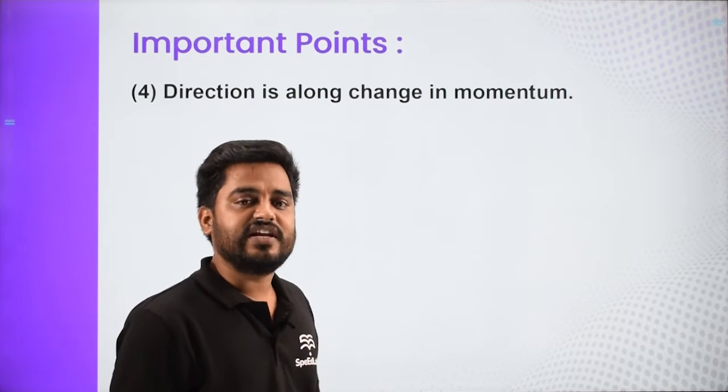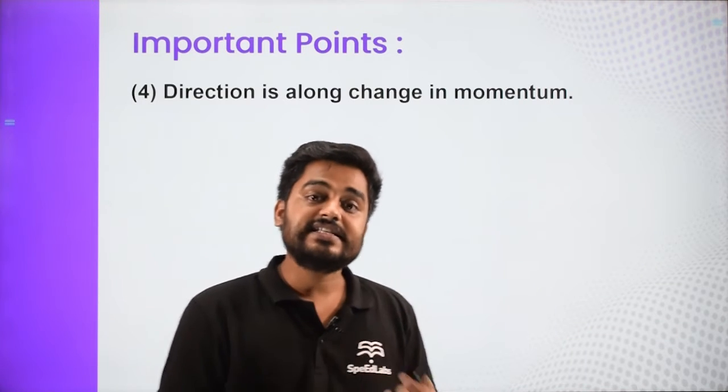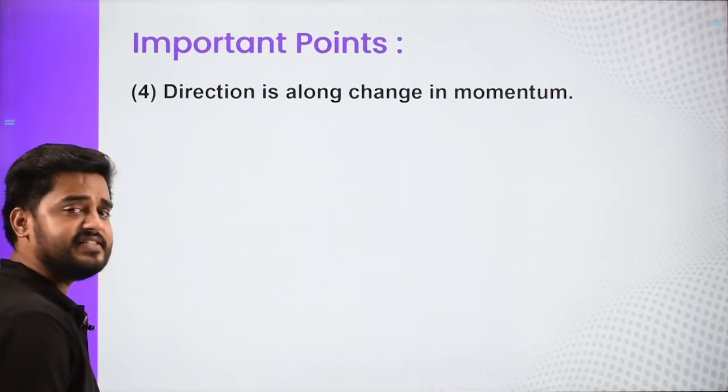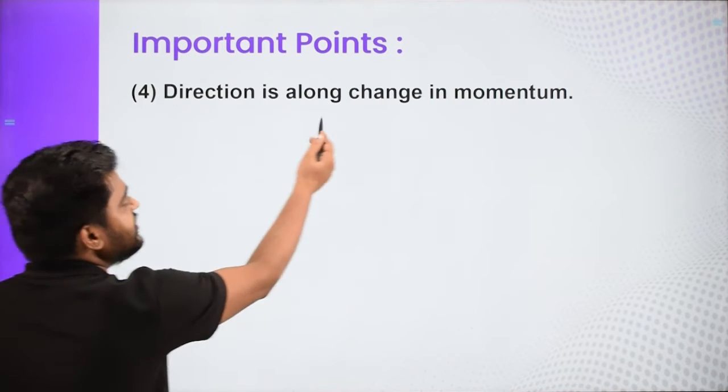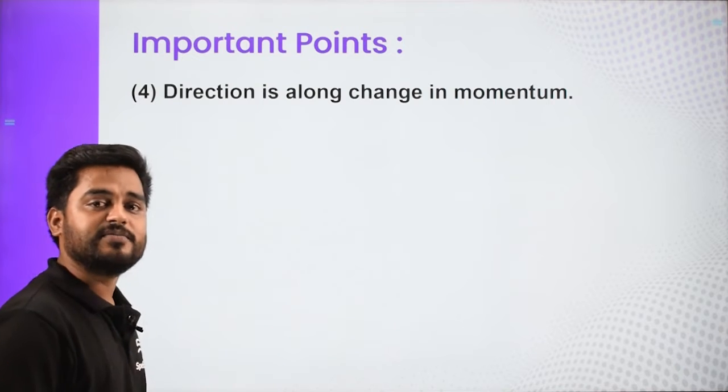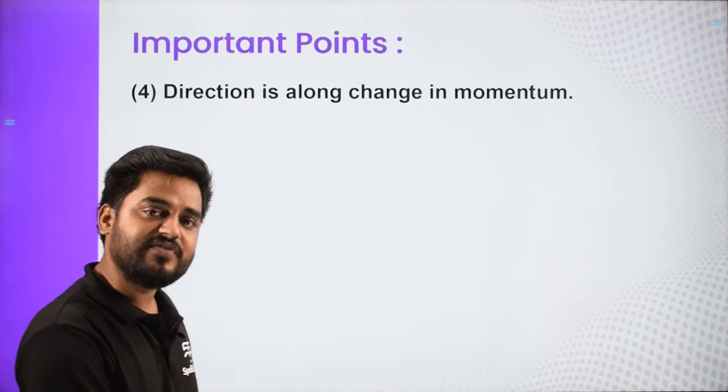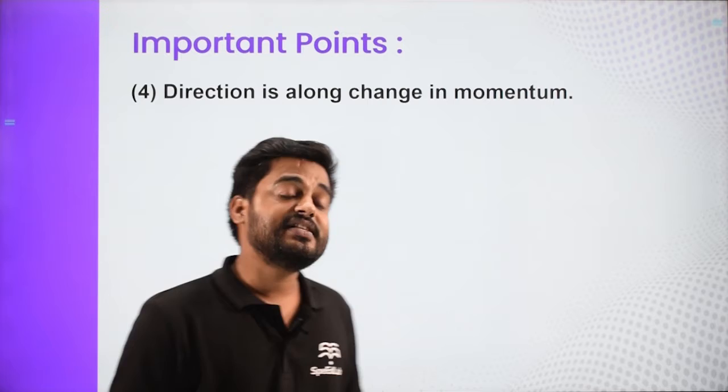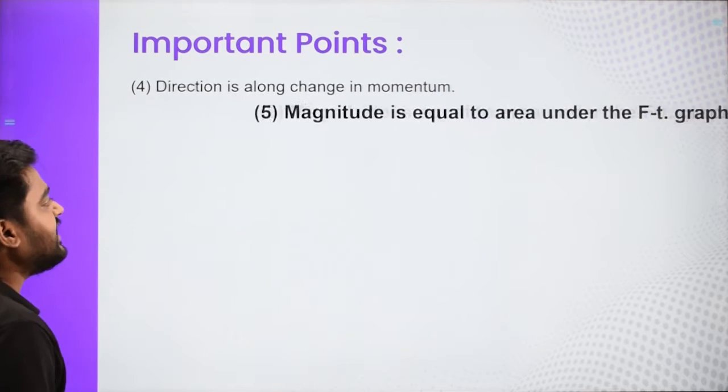What is the direction in which impulse is acting? Since it is a vector quantity, it has a direction. Impulse is nothing but change in momentum, so its direction is also along the change in momentum. Whatever is the direction of the final momentum vector minus the initial momentum vector, that is the direction of impulse.